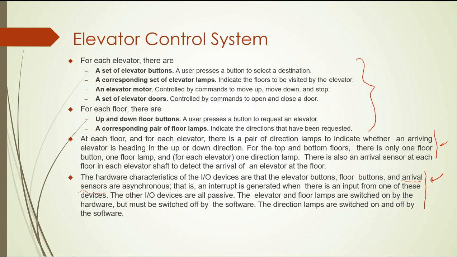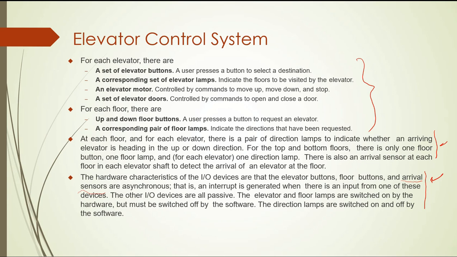So here, for example, what is the main function? If we divide into functions, the main one, going into more detail, is request. This is the main one: request the elevator. If the elevator is on level 5 and I am on level 1, the first function is that the elevator should respond to my request.